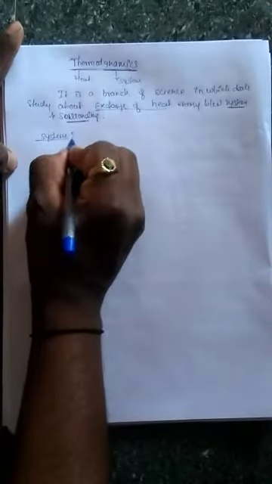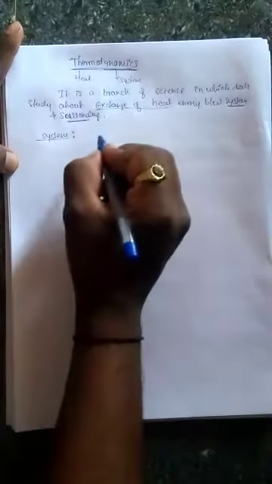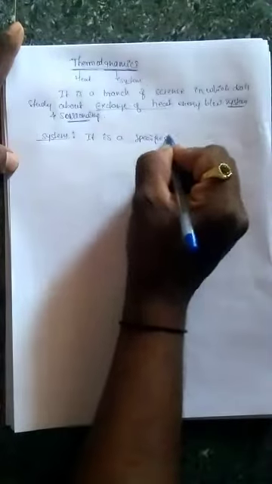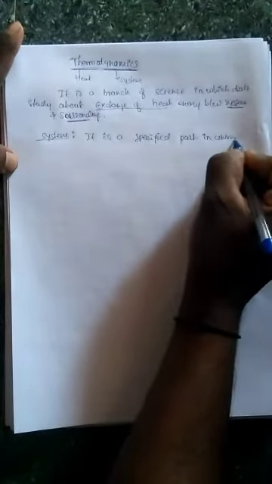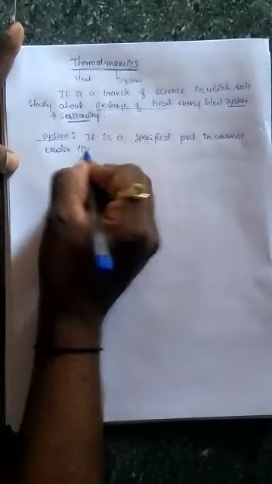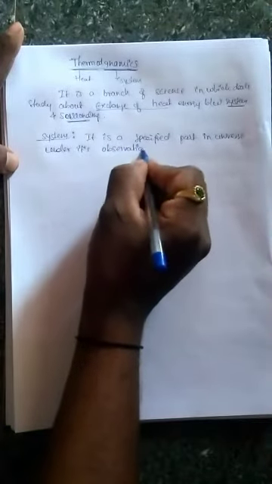Let's take the first word, system. A system is a specified part in the universe under observation.